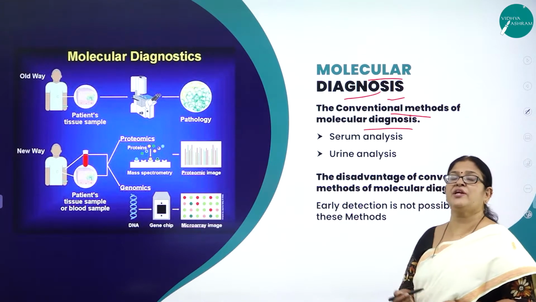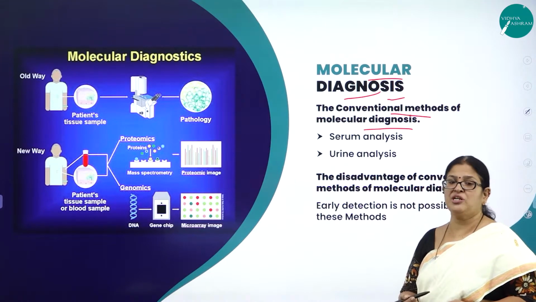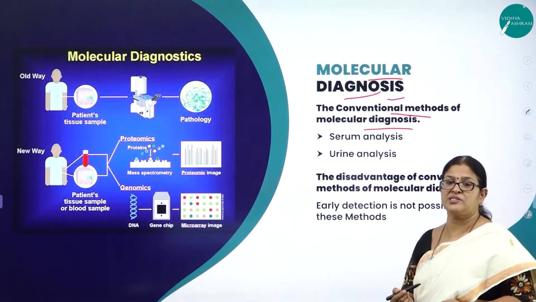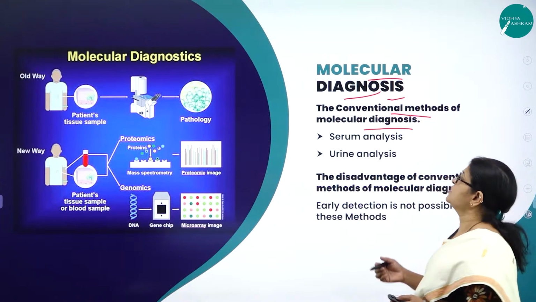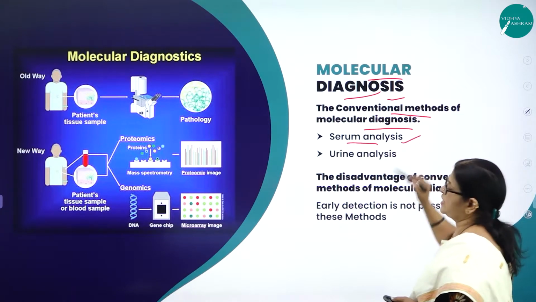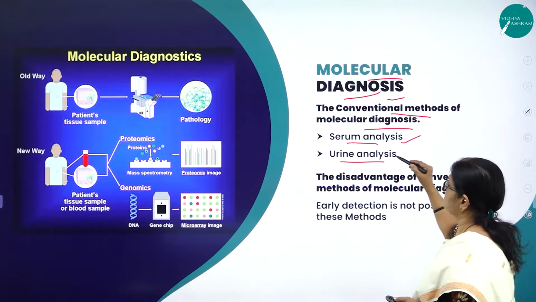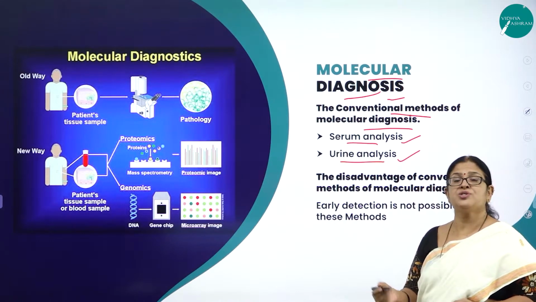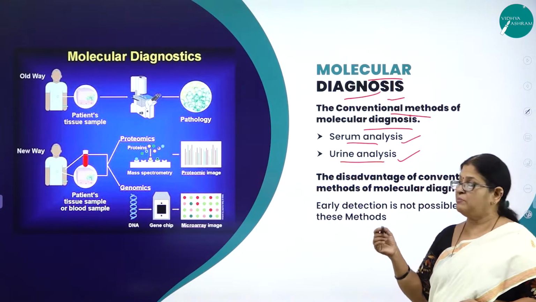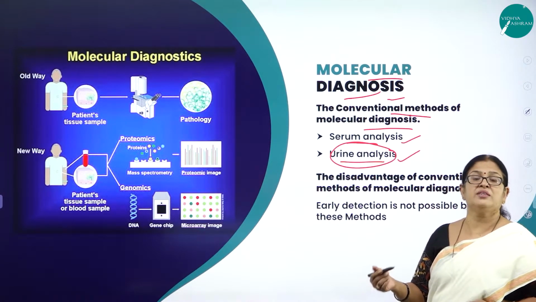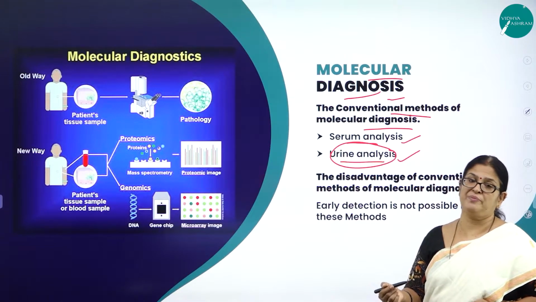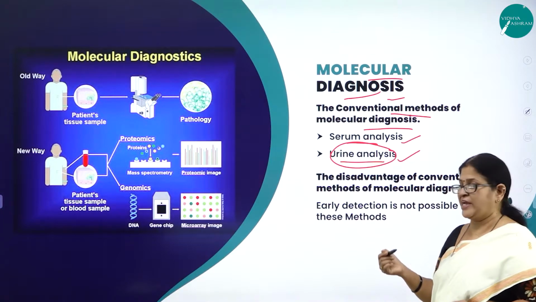What are the important conventional methods, the good old methods, that have been implemented to diagnose a disease? The first one is called serum analysis and the second one is called urine analysis. These two are the conventional methods that are implemented for diagnosis.